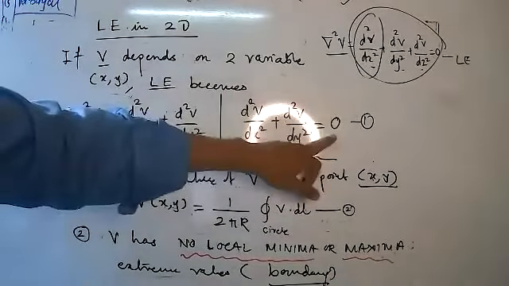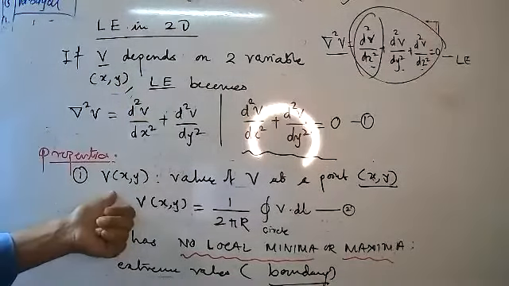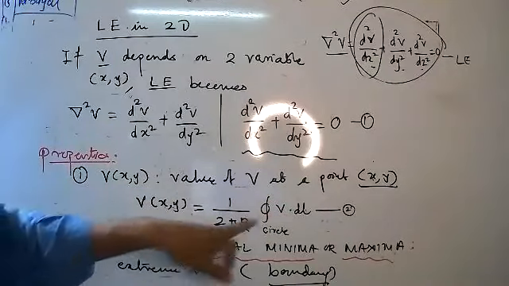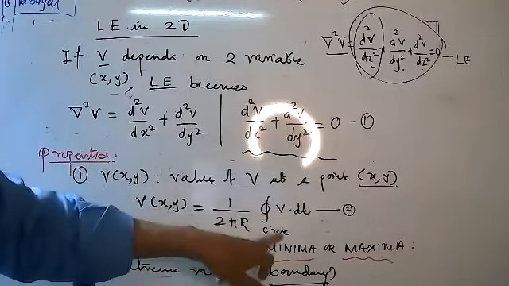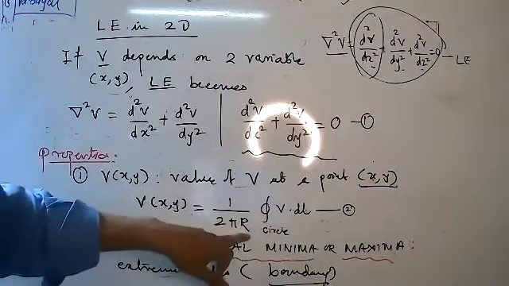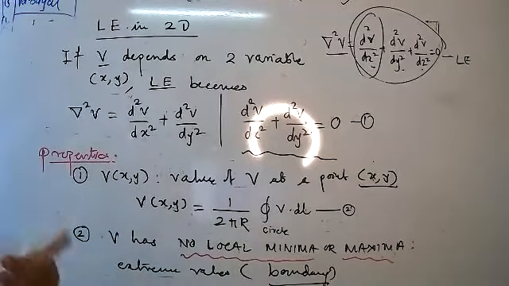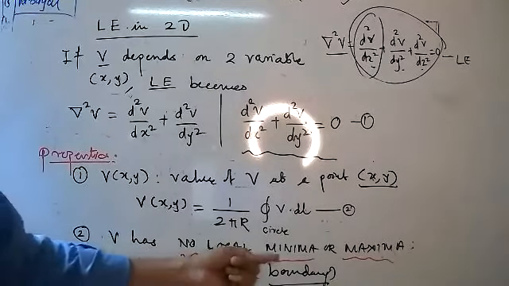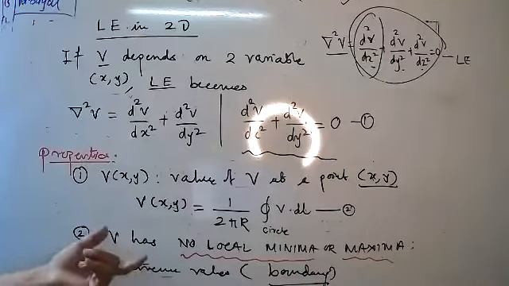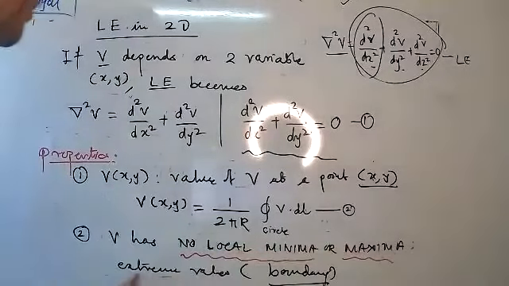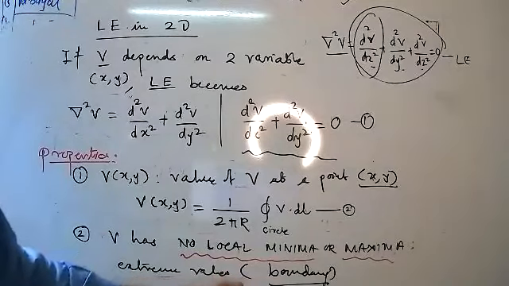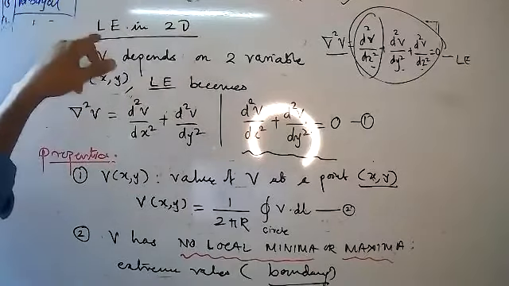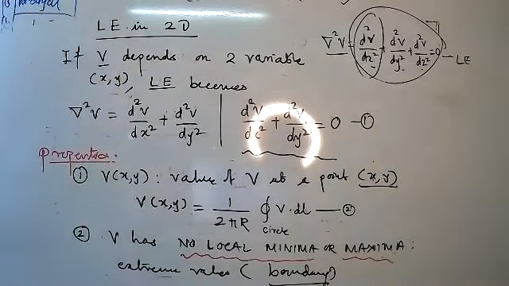This is the equation in 2D and its properties. What is the first property? V of x y is equal to 1 upon 2 pi r, closed integration of V dot dl over the circle, where r is the radius and 2 pi r is the circumference of the circle. And second, V of x comma y tolerates no local minima or maxima, but depends upon the extreme values, that is the boundary. This is the two-dimensional Laplace equation. Understood, dear student? Any doubt at this level?